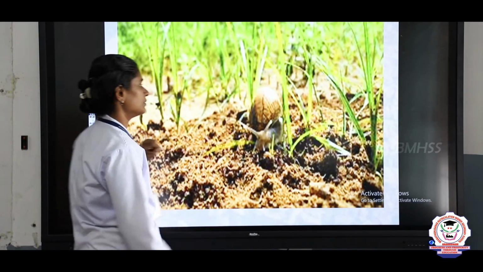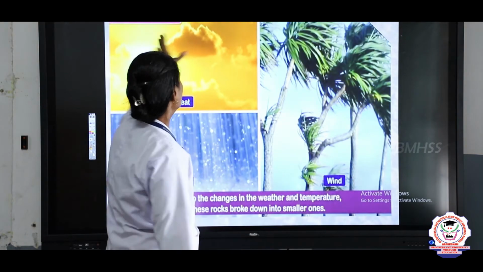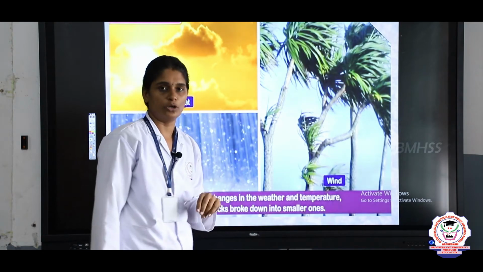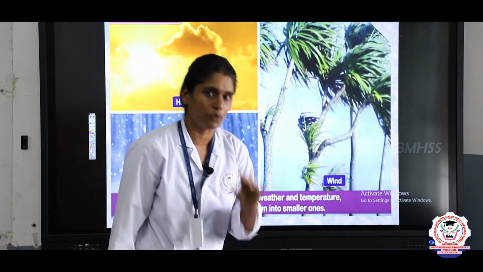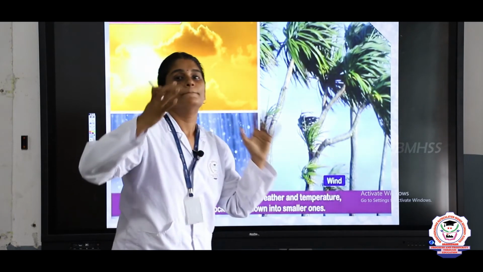We can see some small animals live in soil, and let's see about the formation of soil. How is this soil formed? Soil is formed by the breaking of big rocks.